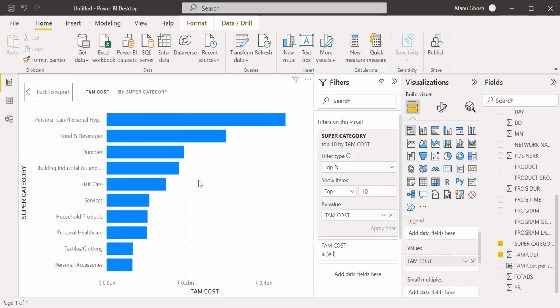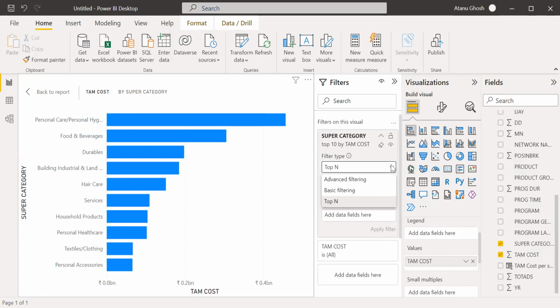Now I am able to see the top 10, which is my interest. But Atanu, we can also see that using the slider on the right hand side, no? On the right hand side there is a bar that we can drag to see everything. That's true, but it's a little inconvenient and distracting.